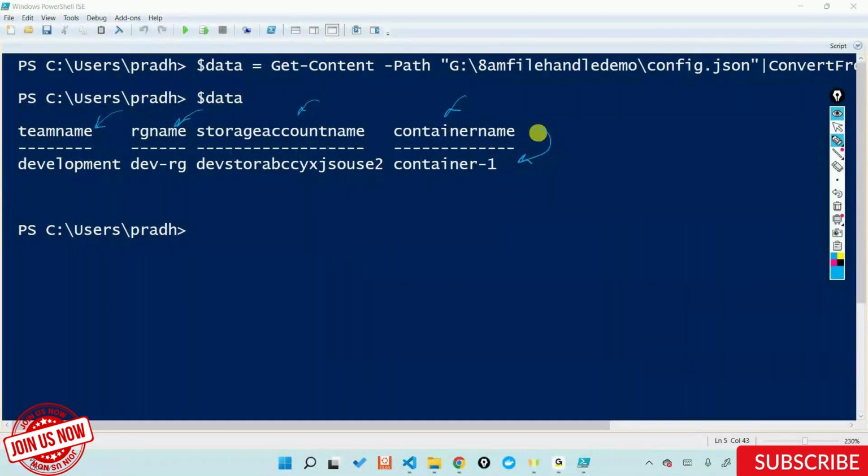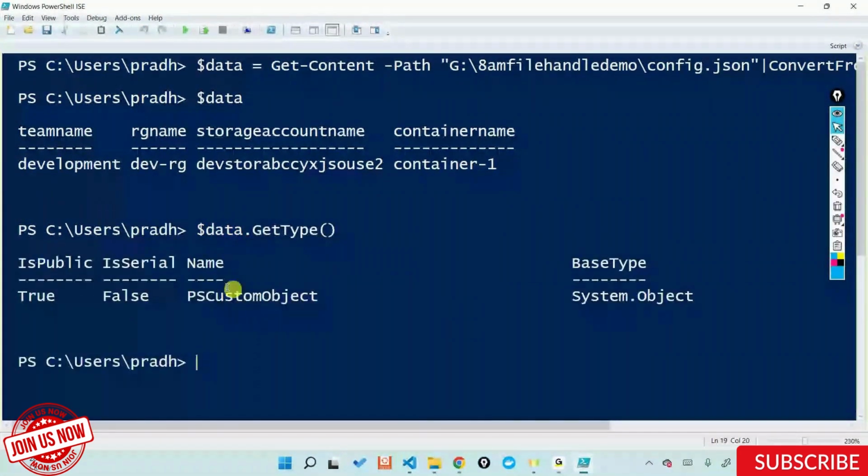And even when you do a $data dot get type, out here, it's a PS custom object. It is now called a PowerShell custom object. So I now have a PowerShell custom object. What does this really mean then?